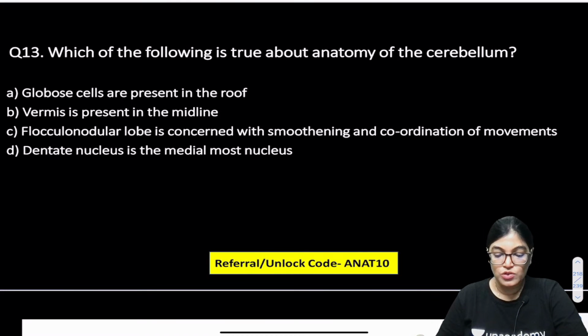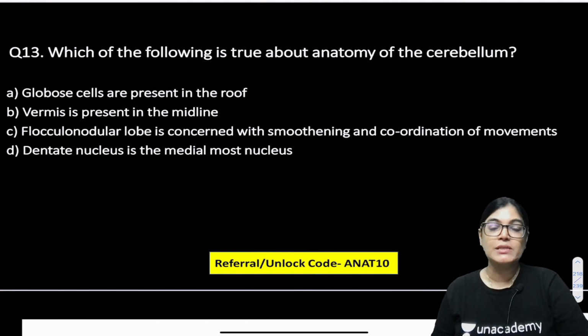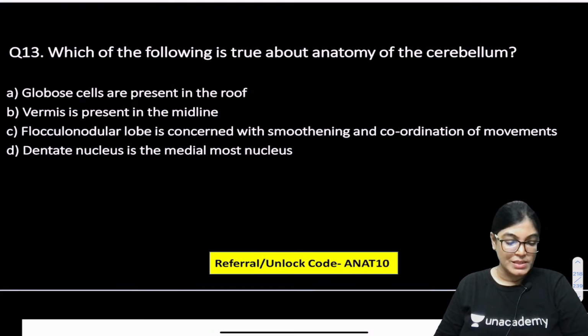Which of the following is true about the anatomy of cerebellum? Globose cells are present in the roof, vermis is present in the midline, flocculonodular lobe is concerned with smoothing and coordination of movement, dentate nucleus is present as the medial most nucleus. According to you, which is the correct answer? Question number 13.